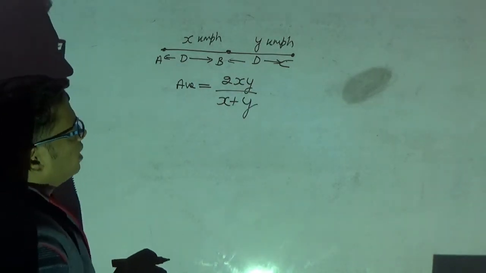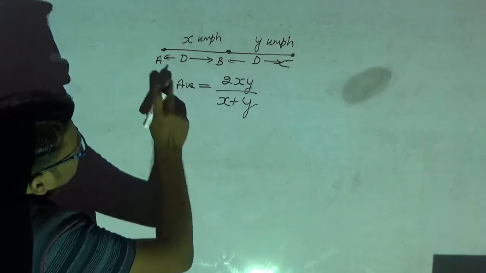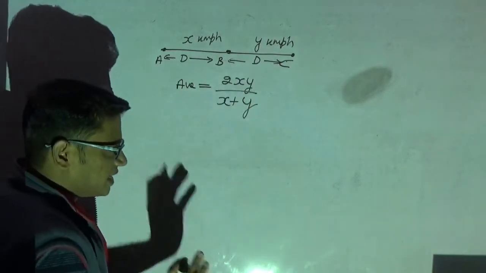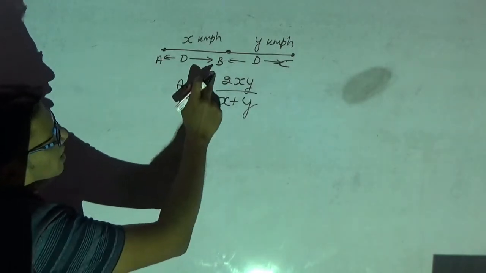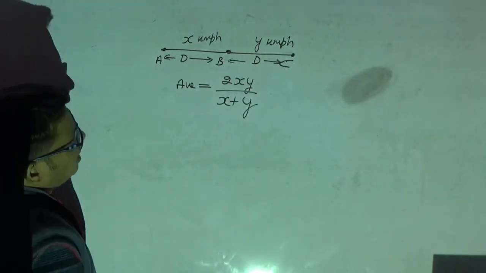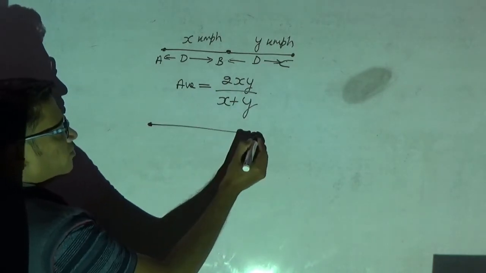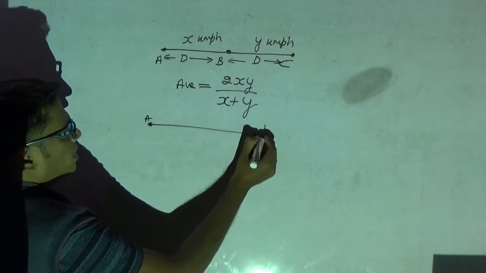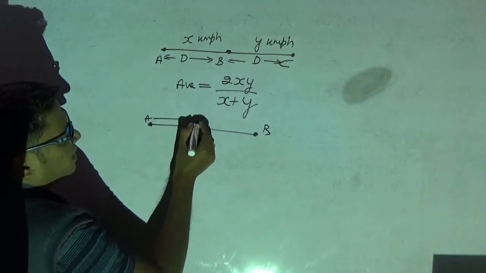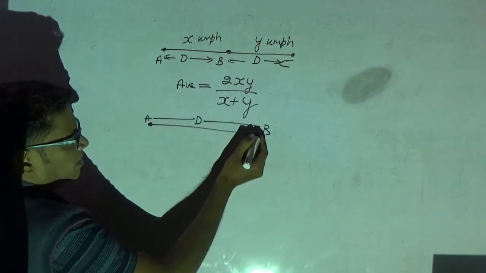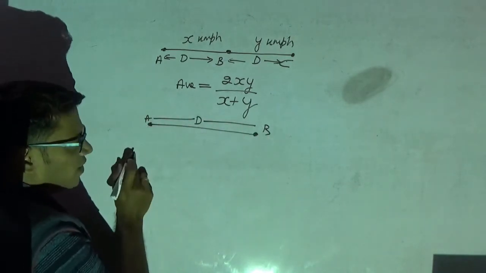Now, when can you use this shortcut? If the distance between two intervals is the same, then only you can apply it. Okay. So, please observe another example here. A to B. What is the distance? Let me take it as D. A to B is D, and B to A is also D.